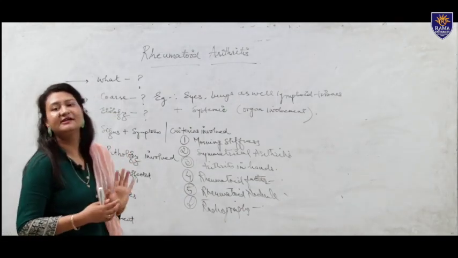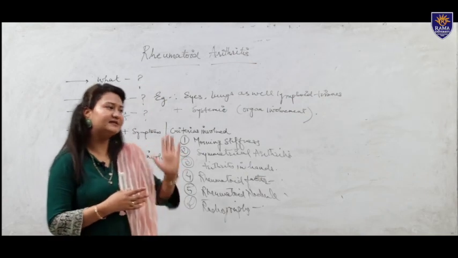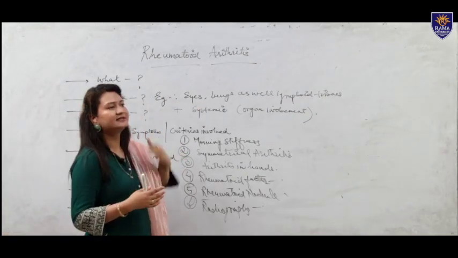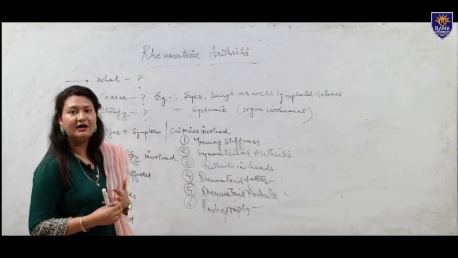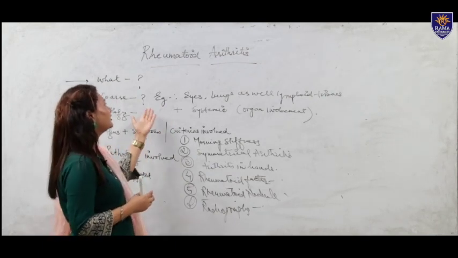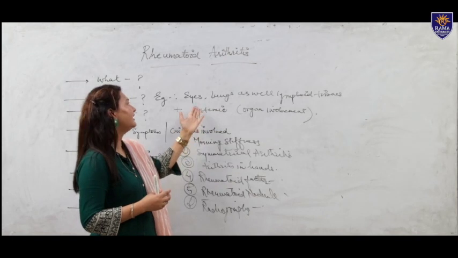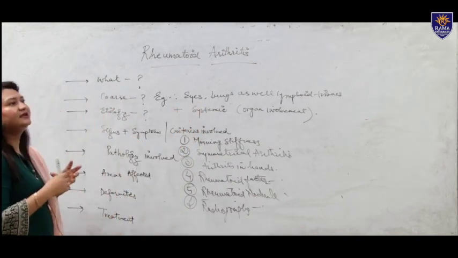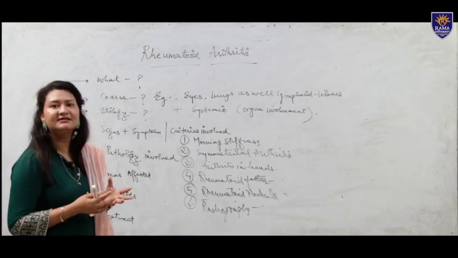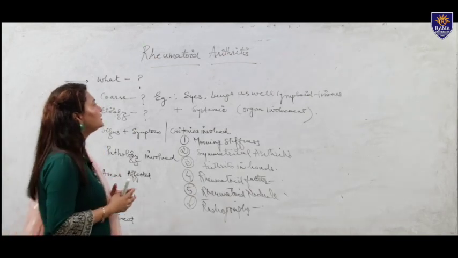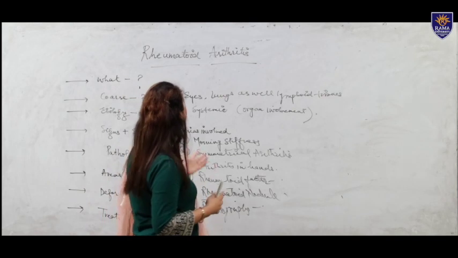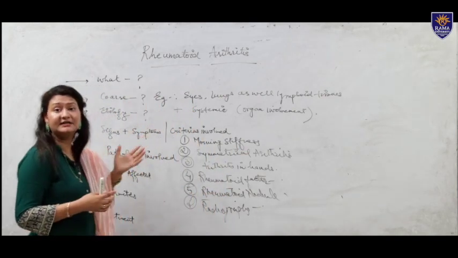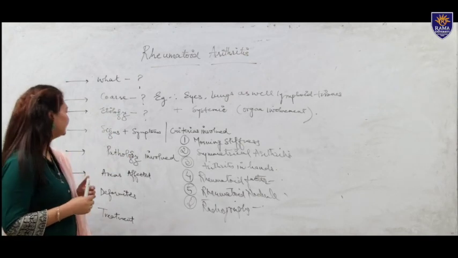Apart from these areas, there are extra-articular structures, like we have already discussed earlier, the eyes. Rheumatoid arthritis can affect the eyes, for example the lacrimal glands of the eyes can dry up, and sweat glands can dry up. Also, like we talked about the lungs, there could be predisposing factors seen in the lungs while the patient is suffering from rheumatoid arthritis.